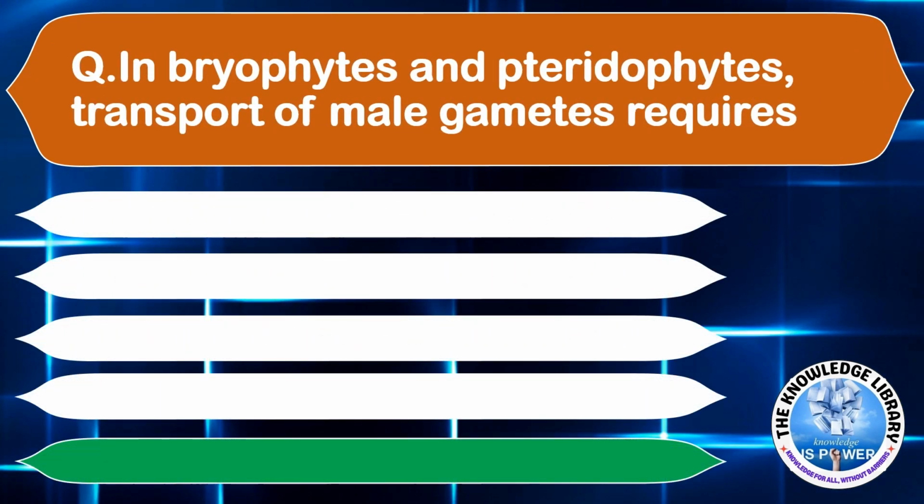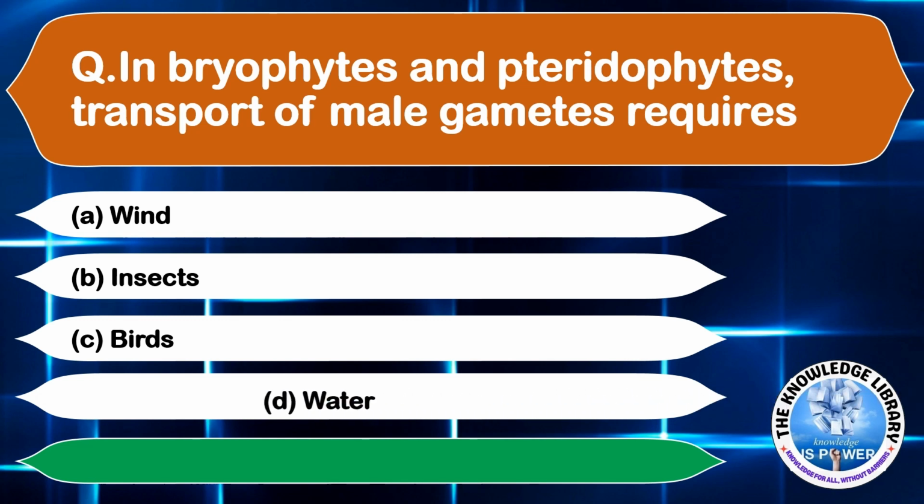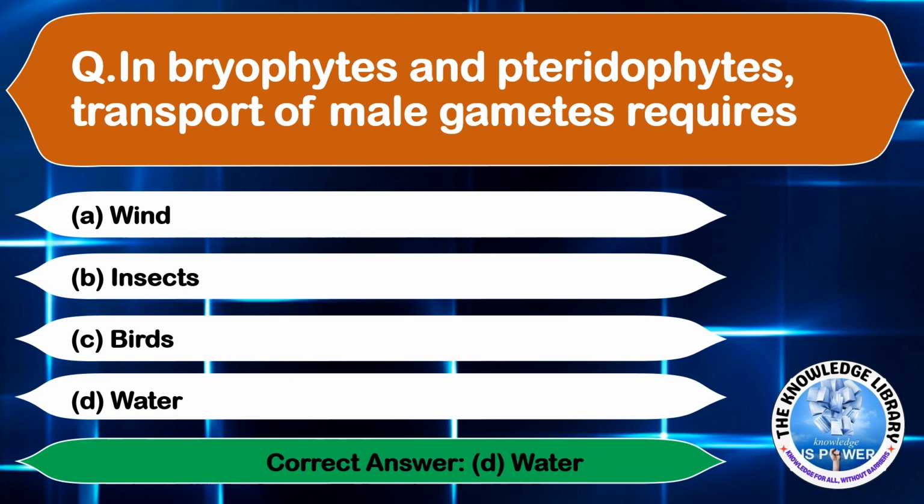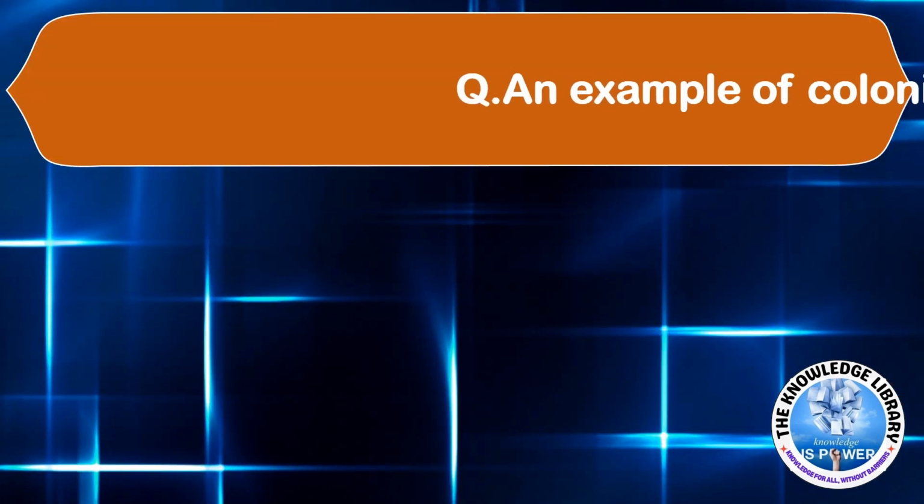In bryophytes and pteridophytes, transport of male gametes requires option A, wind. Option B, insects. Option C, birds. And option D, water. The correct answer is option D, water. Moving on to the next question.